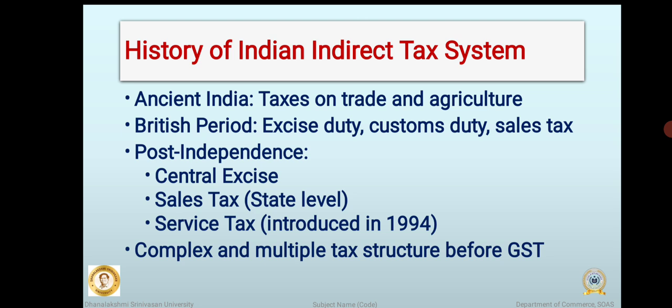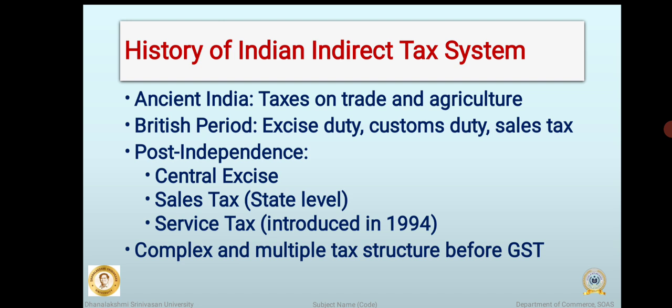During the British period, the indirect tax system became more structured. The British government introduced taxes such as excise duty, customs duty, and sales tax. These taxes were mainly imposed to generate revenue for the British administration and to support their economic interest rather than for the welfare of Indian people.